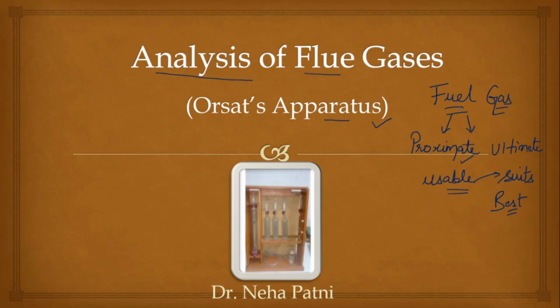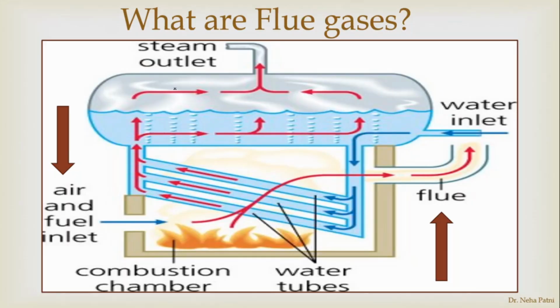Is it the same as fuel gas, and why is it important to analyze those gases also? Fuel gas is the gas which you supply to the combustion chamber for combustion. And what are flue gases? Flue gases are those gases which come out after combustion.